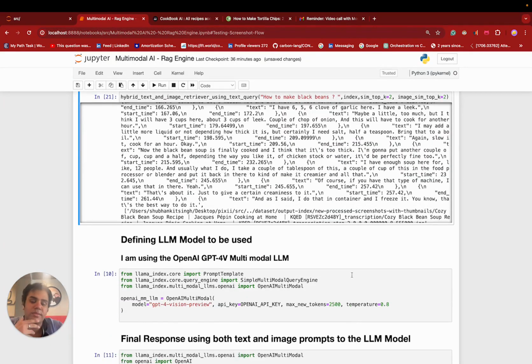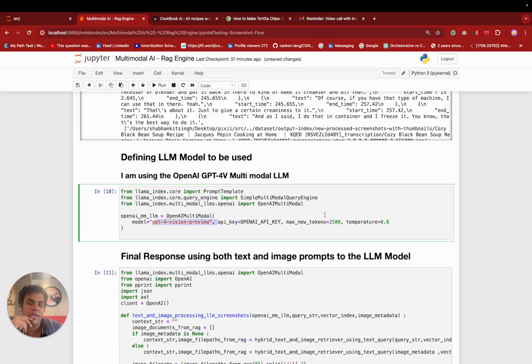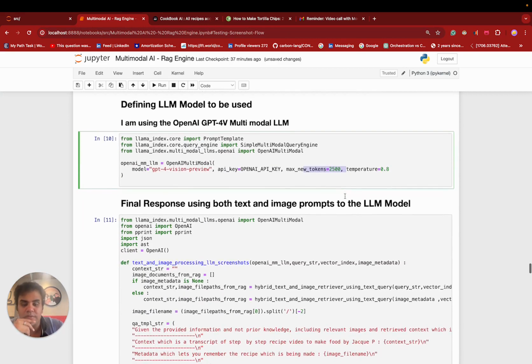So after that, let's move to the LLM part or the AI part. The model, as I mentioned, I'm using is OpenAI GPT-4, and I'm using the GPT-4 preview version. The max tokens I am going for is 2500, and temperature is 0.8. I am going for a temperature less than 1 because the prompt statement mentions for us to not be creative and just stick to the recipe which is actually mentioned by the chef himself.